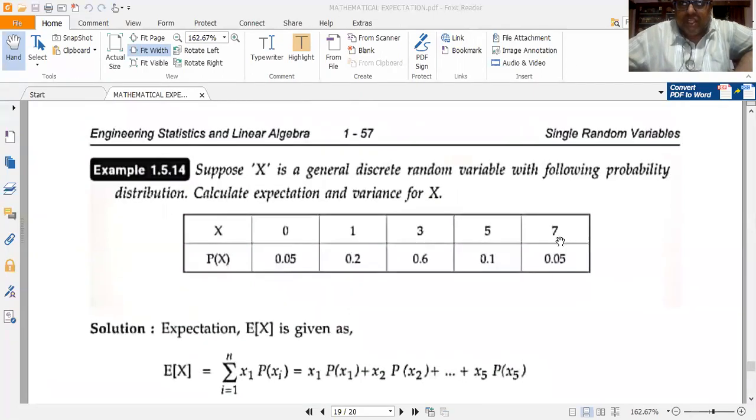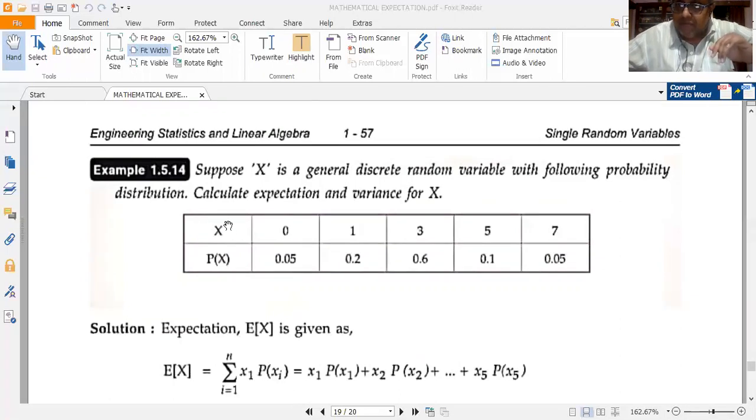Now, it is mentioned in the problem that x is a DRV. But suppose the word discrete is not mentioned, then it becomes imperative on our part to check whether the given random variable is discrete or continuous. So how to check whether the given random variable x is discrete or continuous? See the value of x. Is x taking only integral values, or is it taking both fractional values, decimal values, as well as integral values? You have to check.